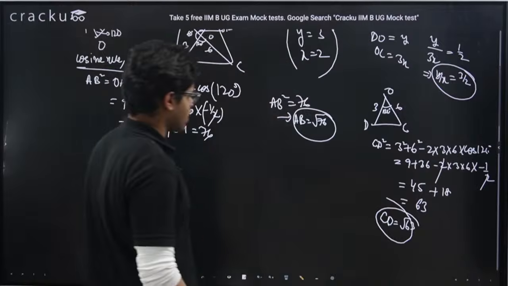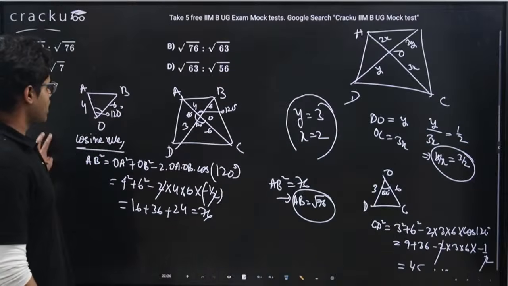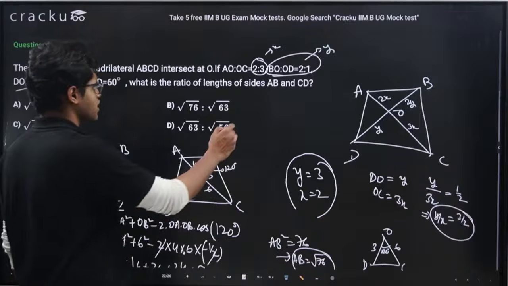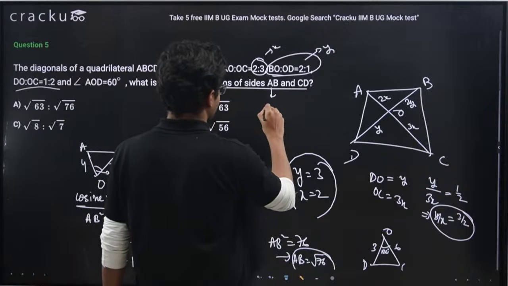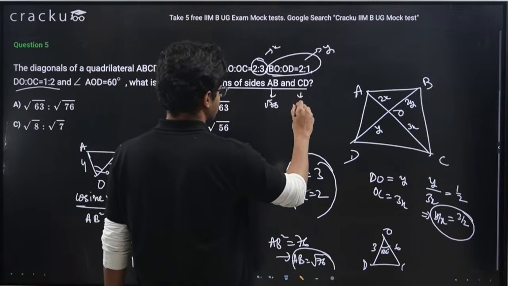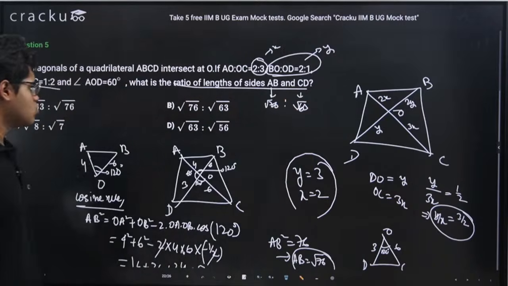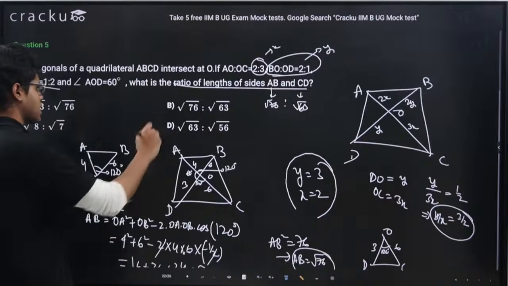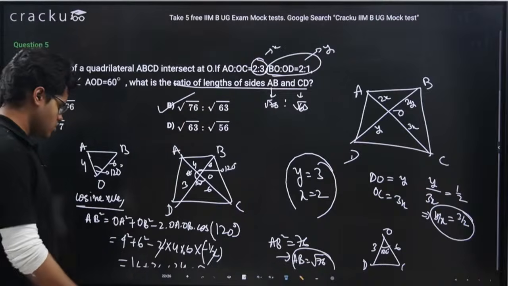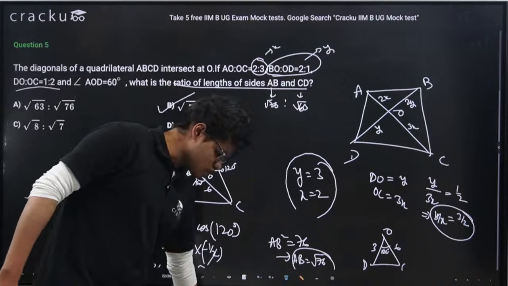So I've got the values of AB and CD. What I am told to find is AB to CD ratio. AB is root 76. CD is root 63. So what is the ratio? Ratio is root 76 to root 63. So the correct answer is option B, right? Root 76 is to root 63.